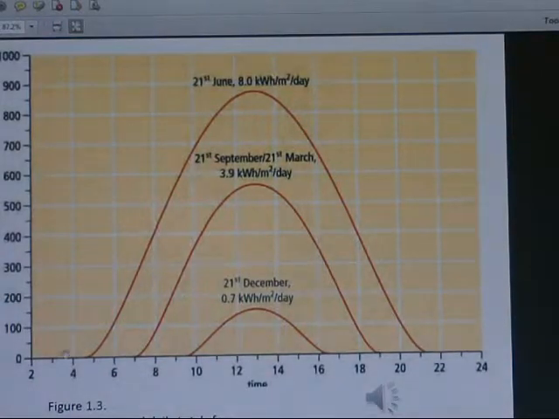So this is for the solar radiated energy. Depending on the time, this is solar radiation in watts per meter squared. So this is the December solar radiation, September solar radiation, and the June solar radiation. You can see the solar radiation in this diagram. Depending on the time, you can see the irradiant power in the graph.